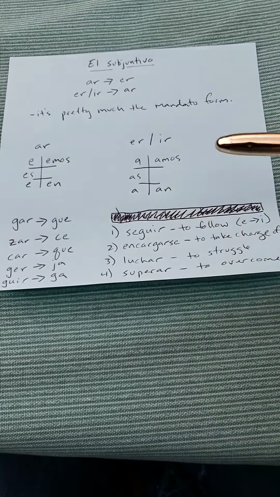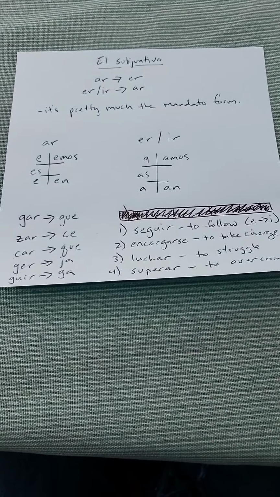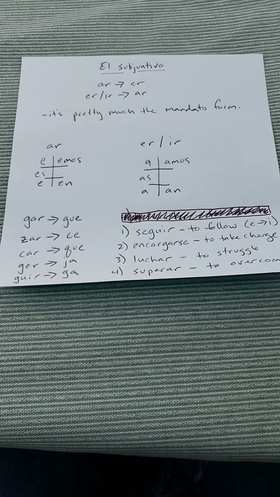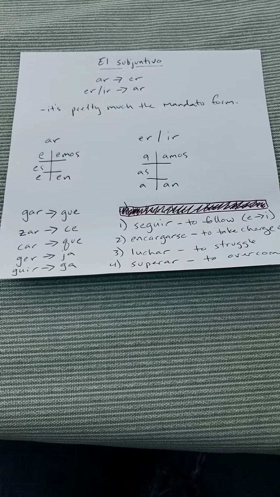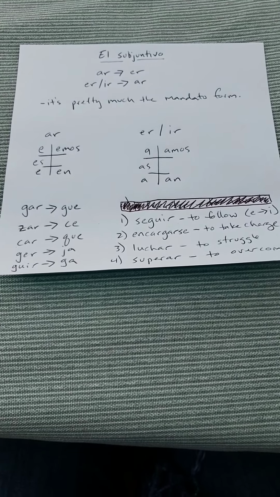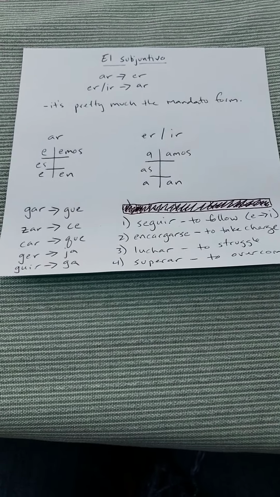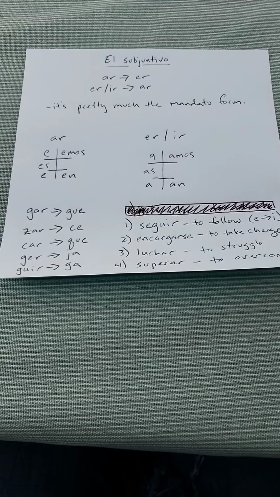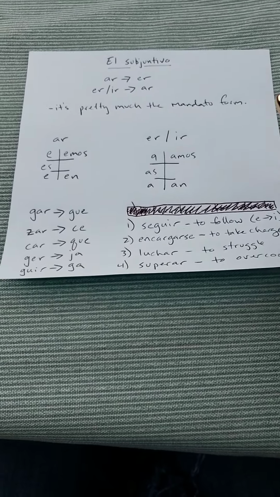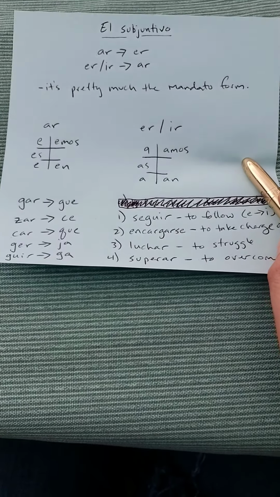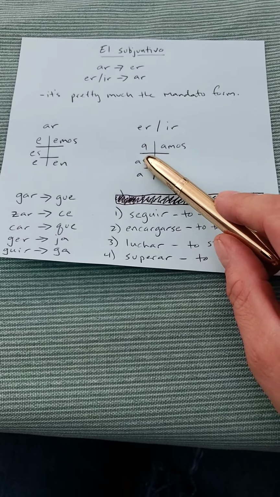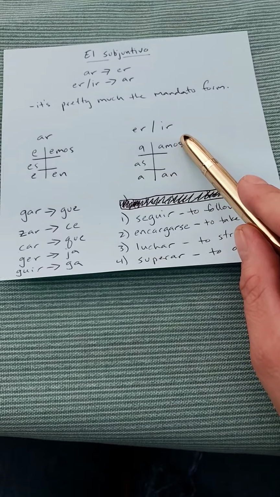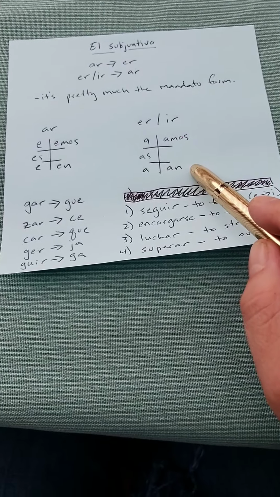It's also really important to remember that we do think about the yo form, just like we do with the mandato, in terms of how we formulate the rest of the verb. So if it's tener, the yo form is tengo. I take my ER endings and I turn it to AR endings. So it would be tenga, tengas, tenga, tengamos, and tengan.